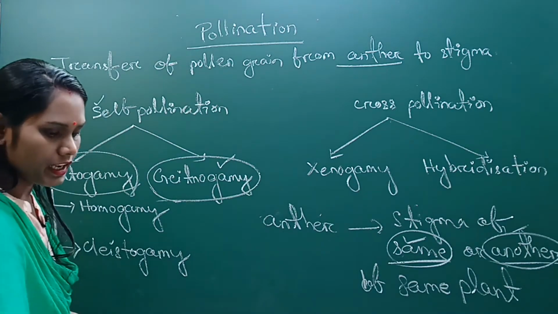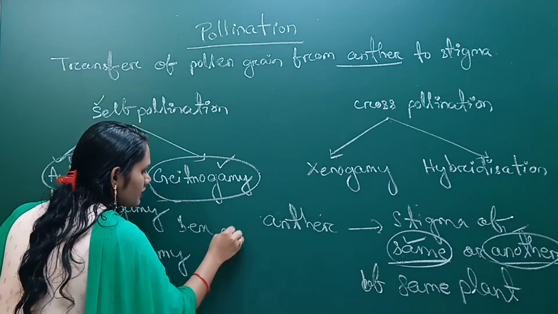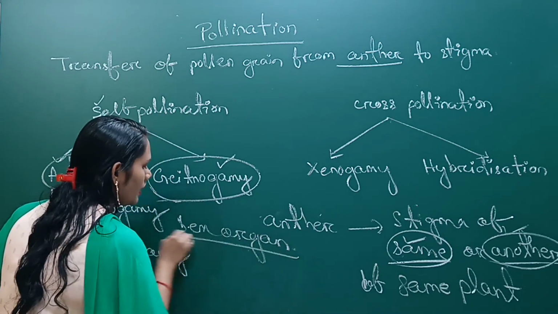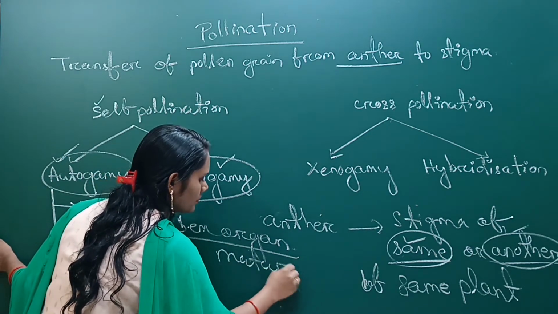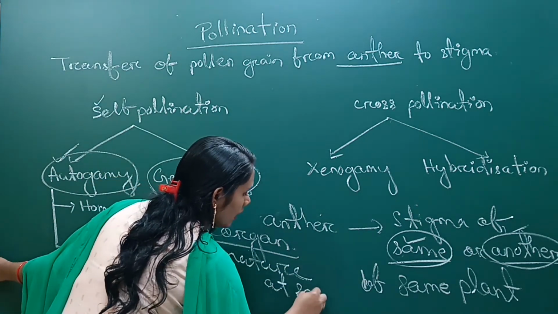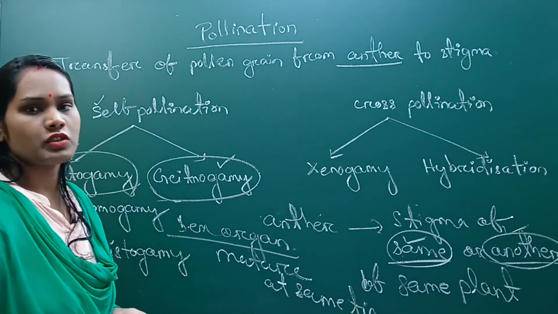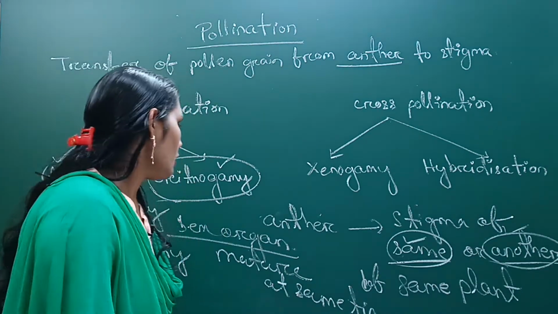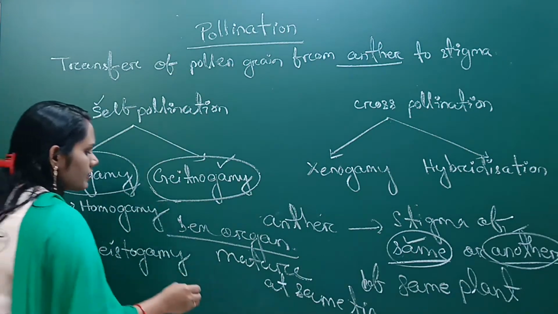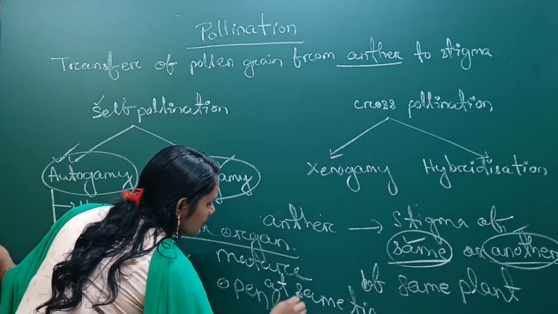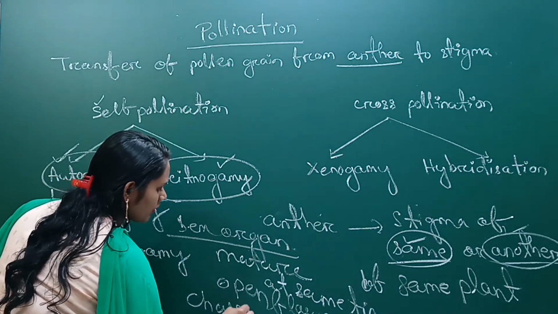Okay, homogamy means if in a flower both sex organs, that means androecium part and gynoecium part, both organs mature at the same time, then if the anther transfers to the stigma, pollination can occur. So this type of pollination is called homogamy type pollination, and it occurs in the open flower or chasmogamous flower.